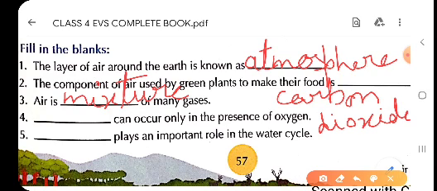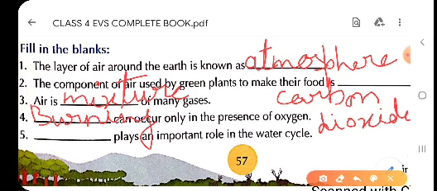So you can write either of the two, that is burning or breathing. Both will be right. So let us write burning, B-U-R-N-I-N-G.